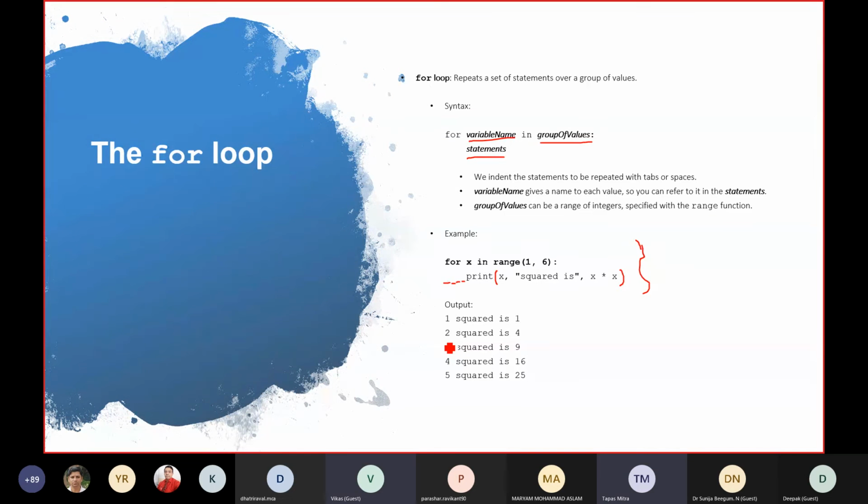Deepak ji, what needs to be done if we have more than one line below? Like grouping? Achha, okay. You can write different statements here. कोई भी statement जो यहाँ पे लिखना है, you need to write after 4 spaces.